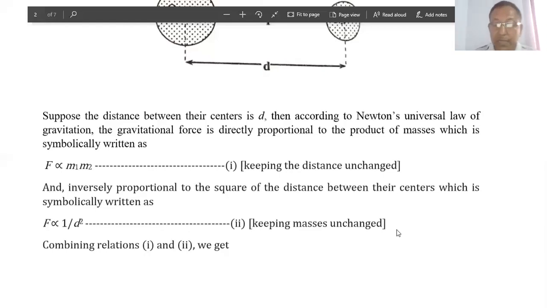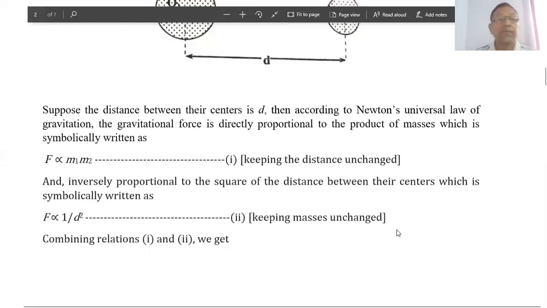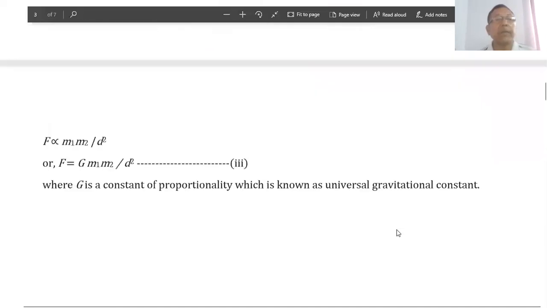Combining these two relations, 1 and 2, we get F ∝ m1 m2/d², or F = G m1 m2/d². It is written as equation 3, where G is a constant of proportionality, which is known as the universal gravitational constant.